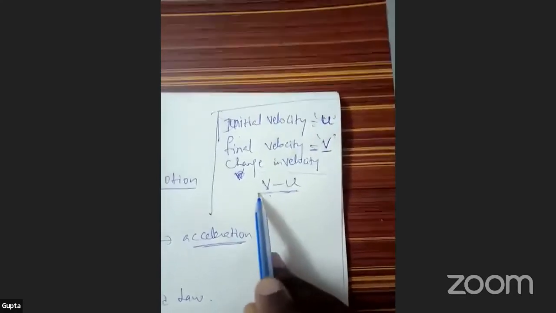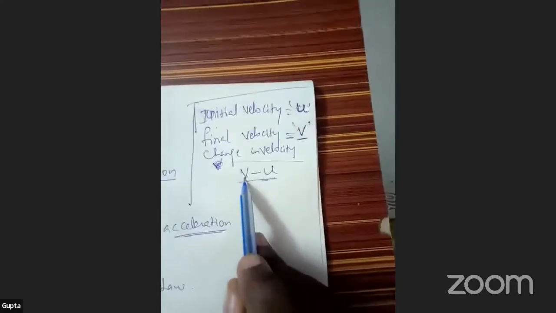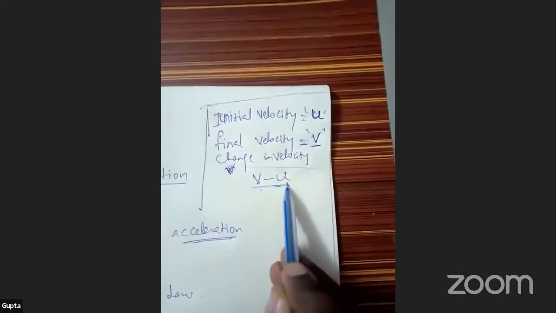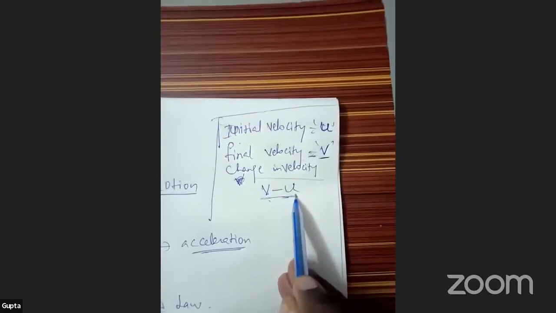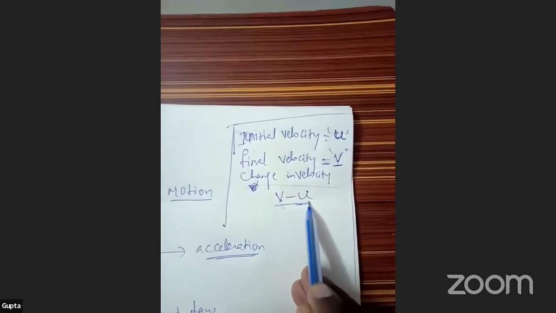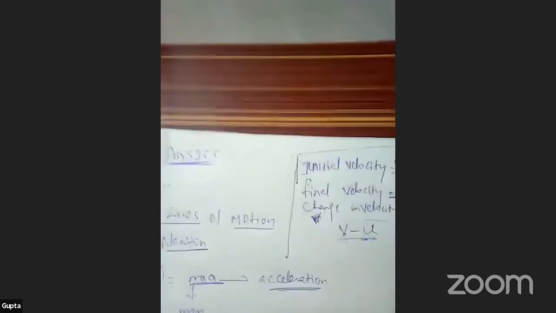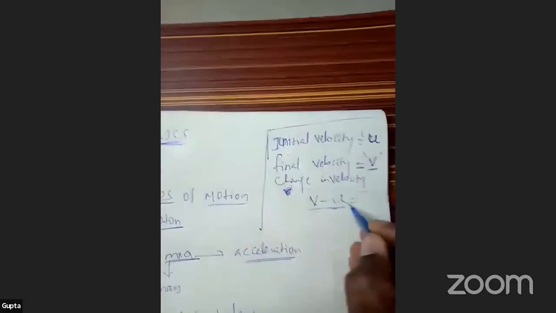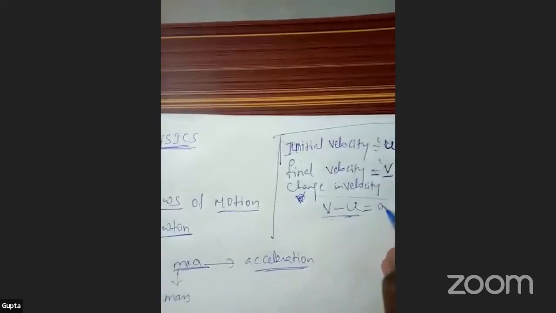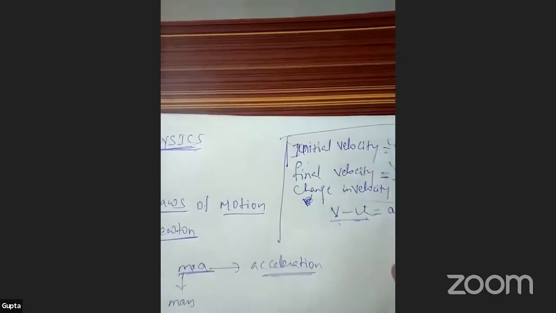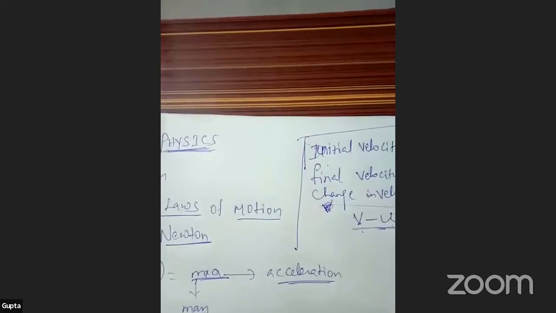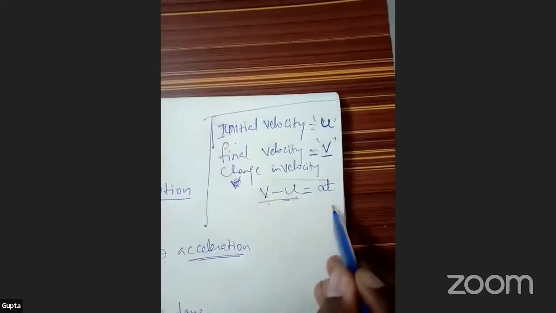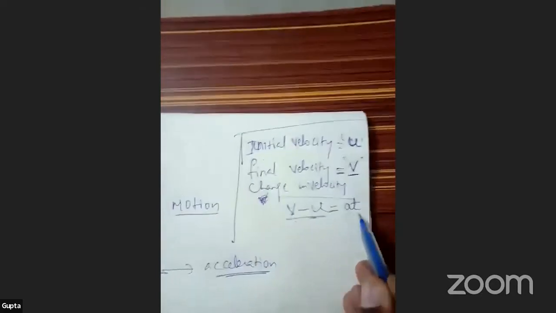Change in velocity means final velocity minus initial velocity, V minus u. So V minus u is always equal to A into T, AT.